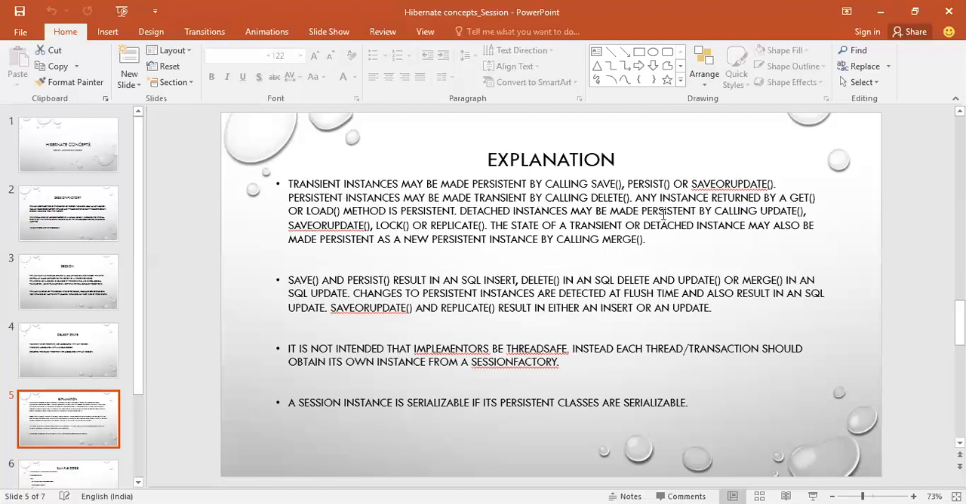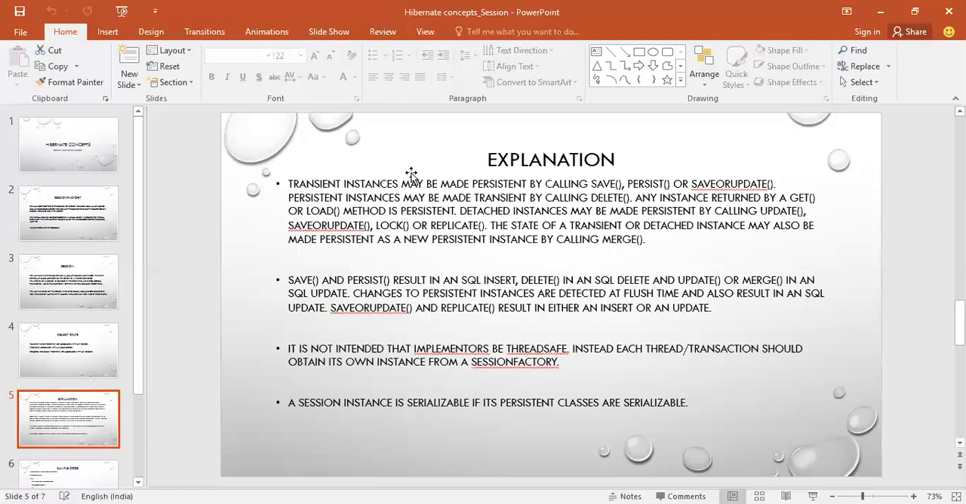A detached instance may be made persistent by calling update, saveOrUpdate, lock or replicate. So you can convert a detached object to a persistent object by calling update, saveOrUpdate, lock, replicate. The state of a transient or a detached instance may also be made persistent as a new persistent instance by calling merge.